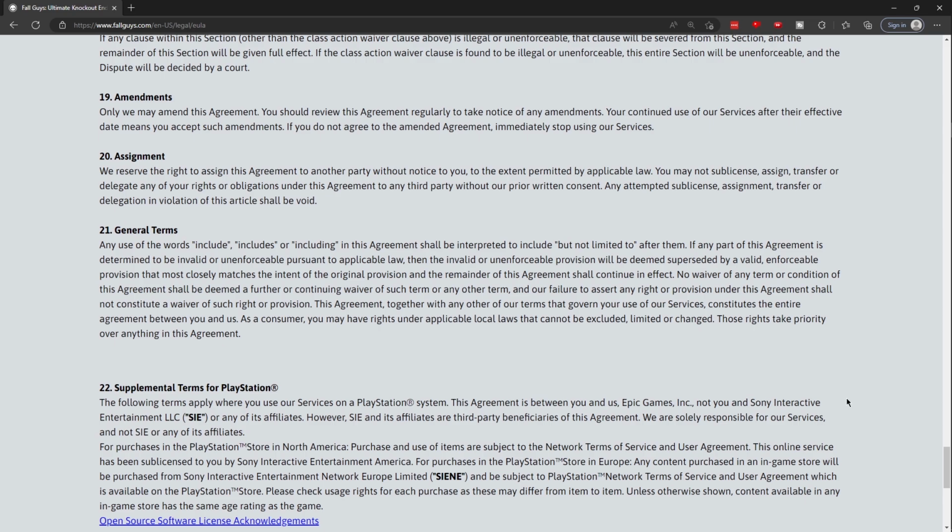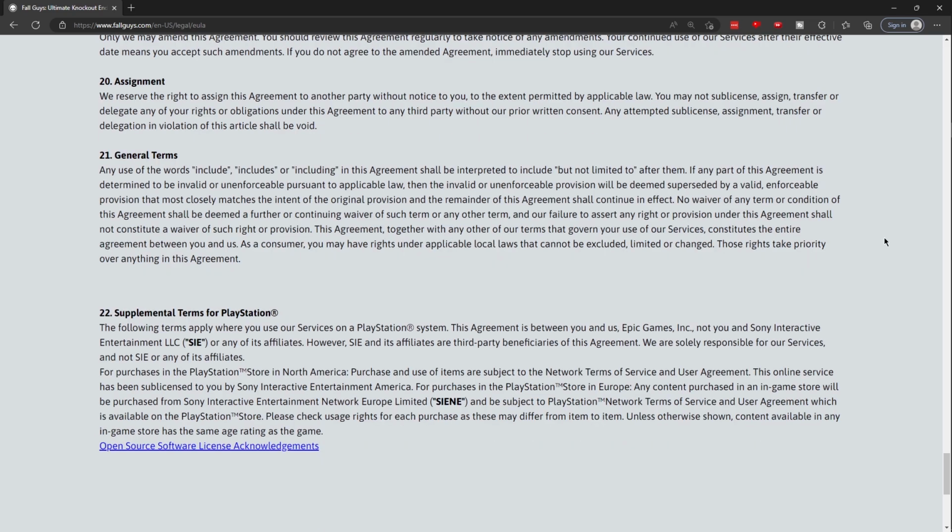20. Assignment. We reserve the right to assign this agreement to another party without notice to you, to the extent permitted by applicable law. You may not sublicense, assign, transfer, or delegate any of your rights or obligations under this agreement to any third party without our prior written consent. Any attempt to sublicense, assign, transfer, or delegate in violation of this article shall be void.